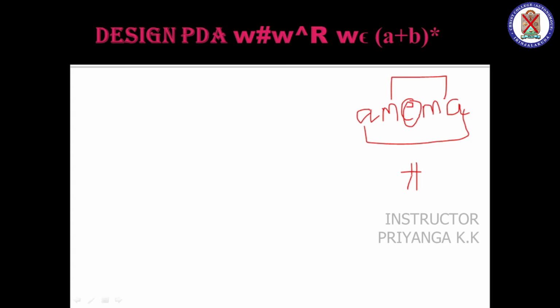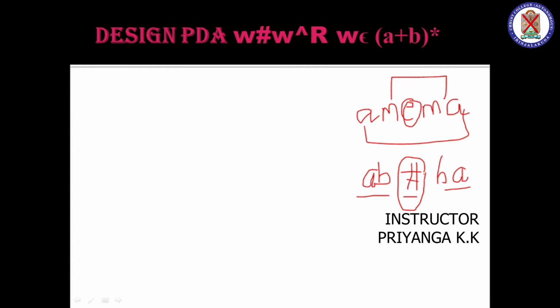And put it as it is. So look here, AB hash BA. This is an accepting string, since W is AB, the reverse is BA, and hash is in the middle. Hash can be anything; now we are defining it as a hash itself. So W hash W reverse means the string on the left side and its reverse on the right side, and W can be any element of (a plus b) whole star, meaning a and b in zero or more combinations.